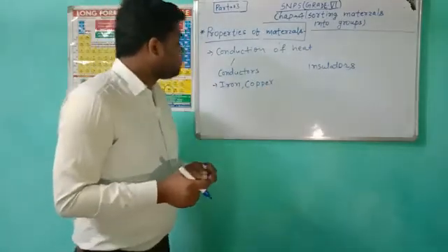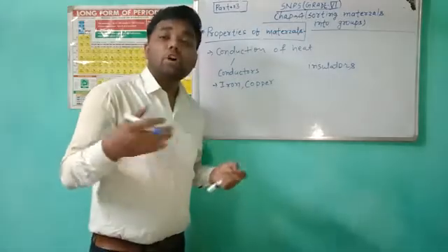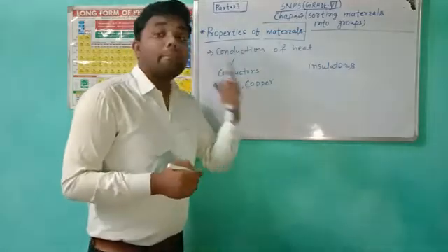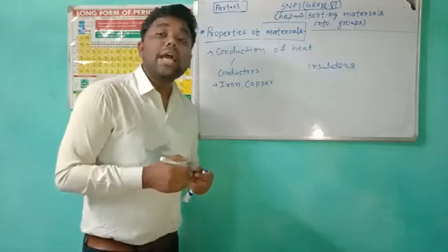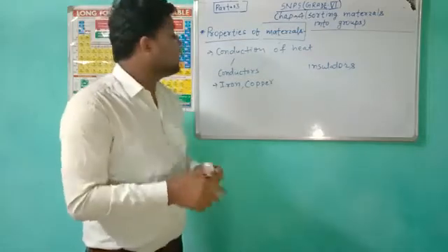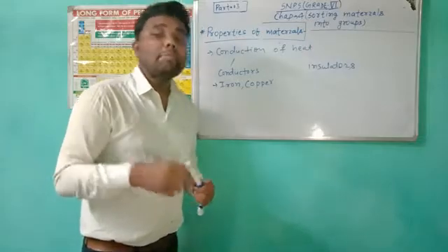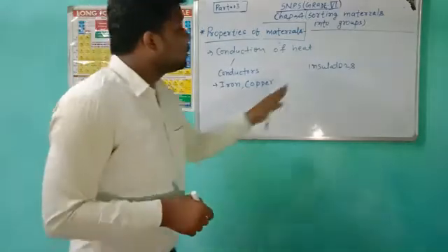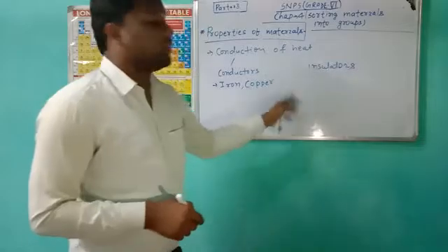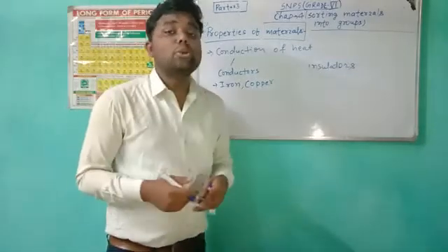Here, iron, copper, normally the materials considered as metals are conductors, through which heat can easily pass. After that, some insulators are also considered. What about the insulators?